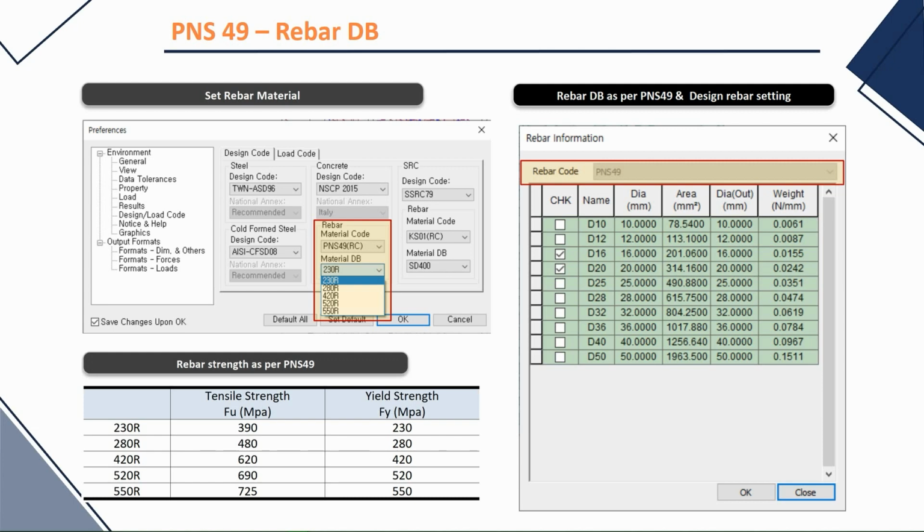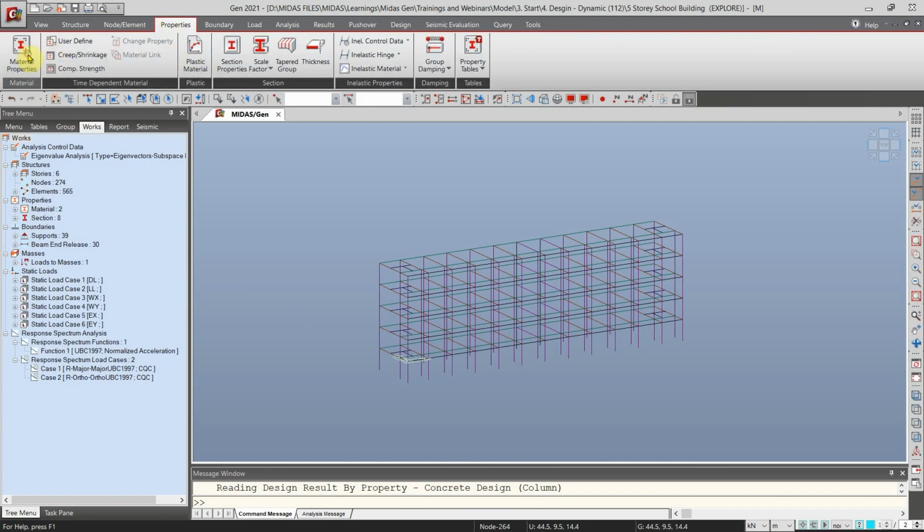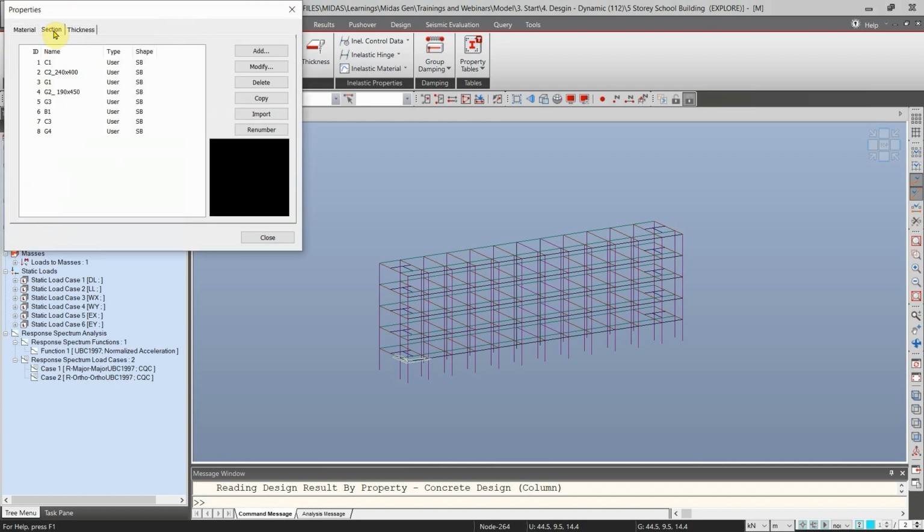So now, let's check it in actual using Midas Gen. Let's open our software. So here is a sample model. As you can see, the modeling part is already finished. What I did here is just to change some of the sectional properties. Like this column, I changed the column size C2 to 240 by 400 and the girder to 190 by 450. And then after changing it, I assigned it to the model.